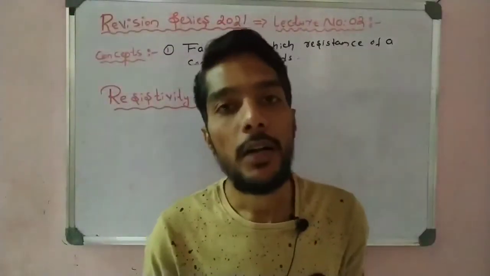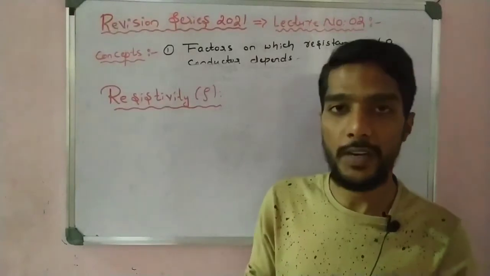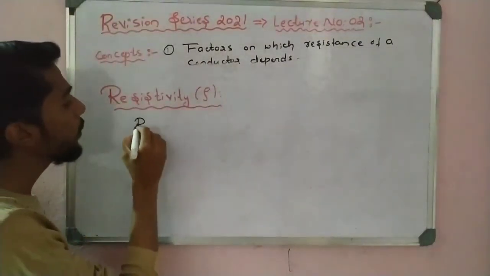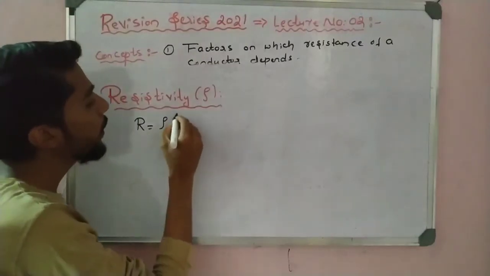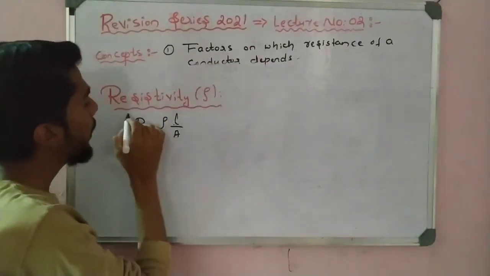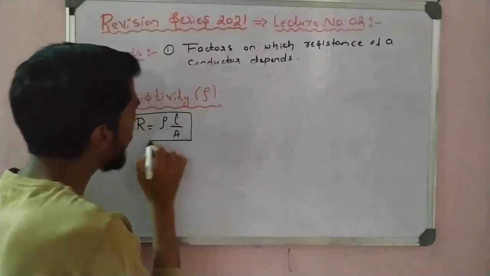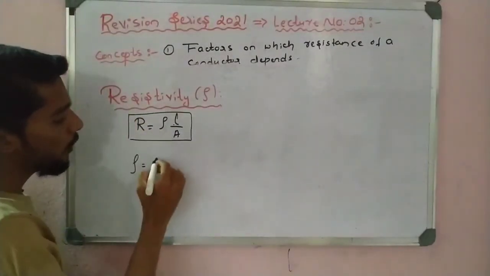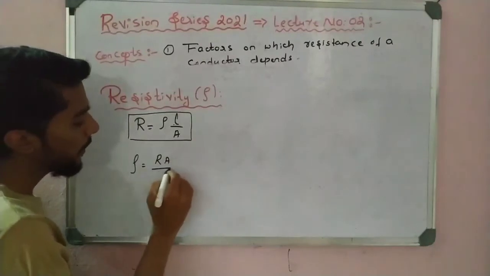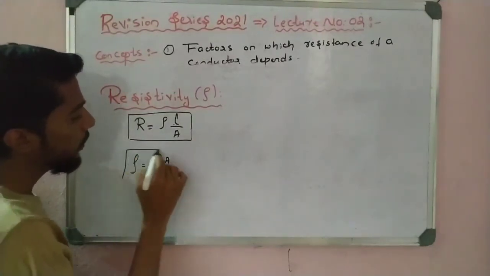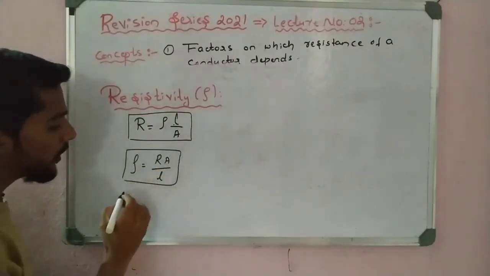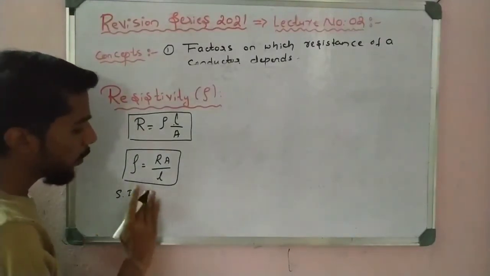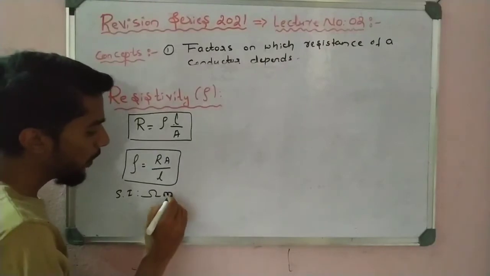Okay, students, now take the important concept of resistivity. We just learned the formula R is equal to rho into L by A. From this formula we get a new concept, resistivity: rho is equal to RA divided by L. The SI unit of rho is nothing but ohm meter.